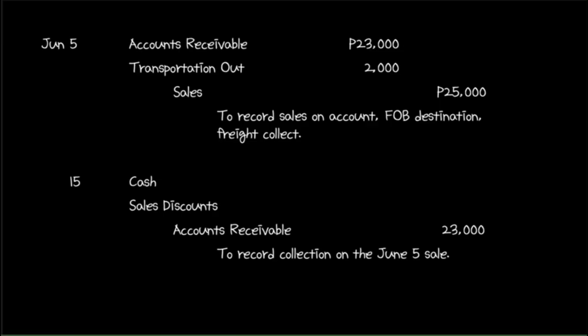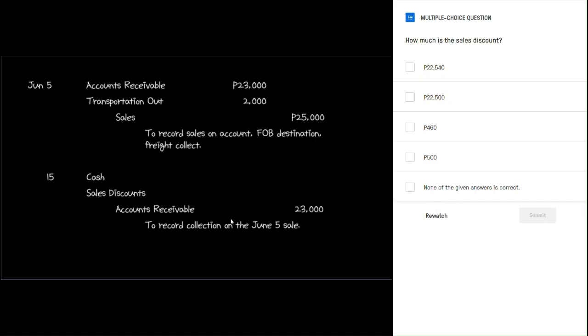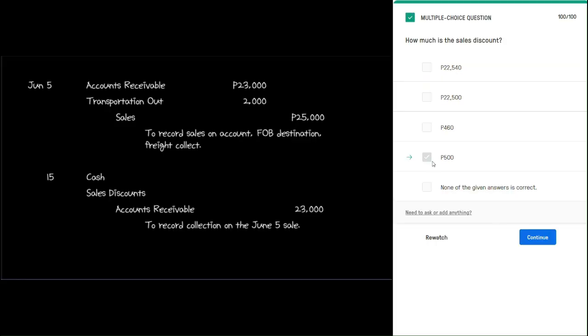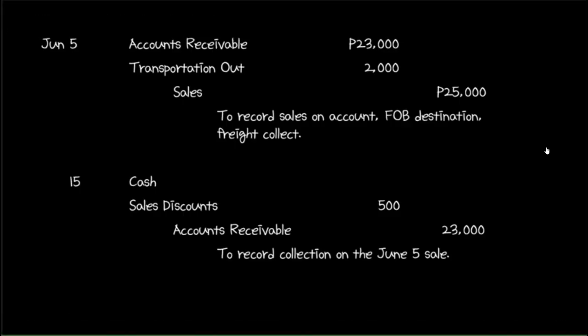Keeping in mind that accounts receivable has been reduced to 23,000, how much is the sales discount? It's still 500 pesos. Remember that discounts are applied to total sales and not to receivables. Therefore, the debit to cash would be 22,500 pesos.